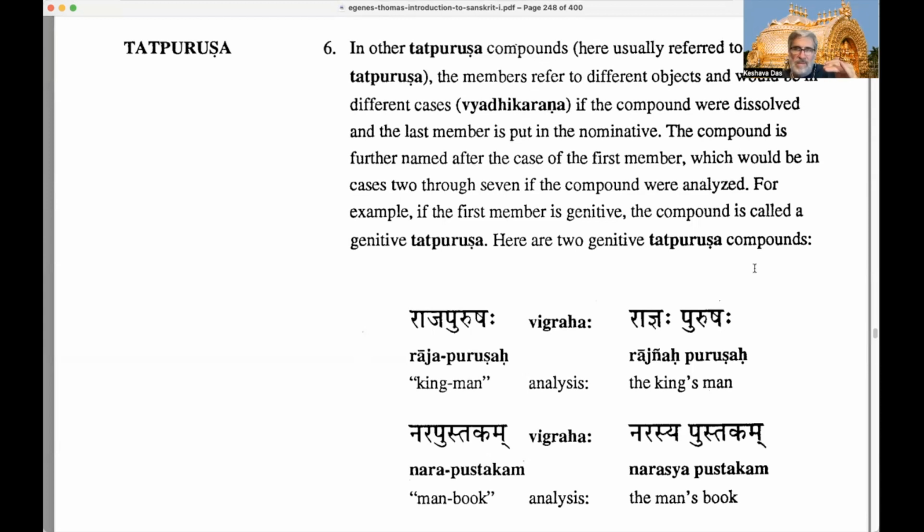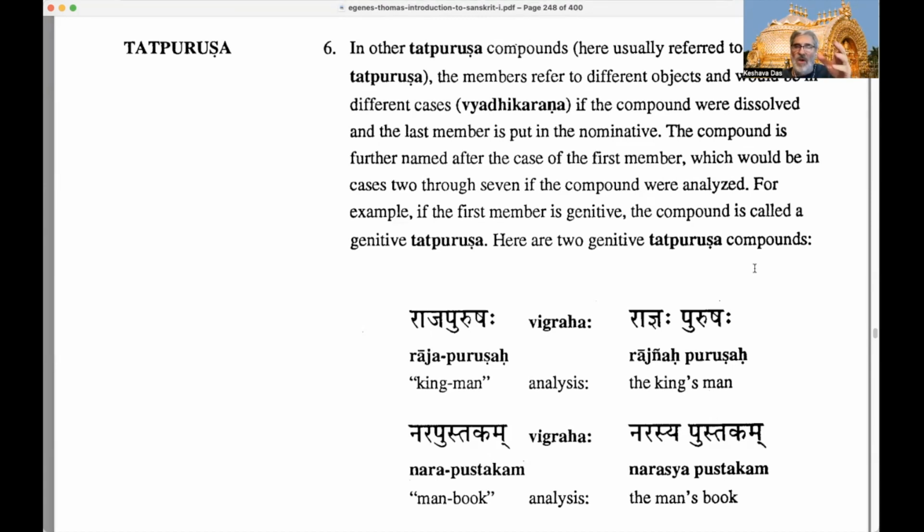It's never called ashtama; it's always called sambodhana prathama. Remember, when we talked about hetu and dhenu, the vocative dual and plural are always the same as the nominative dual and plural. Only the nominative singular and the vocative singular differ. So you can think of the vocative as like the nominative. That's why it's called sambodhana prathama: prathama means nominative, sambodhana means vocative.